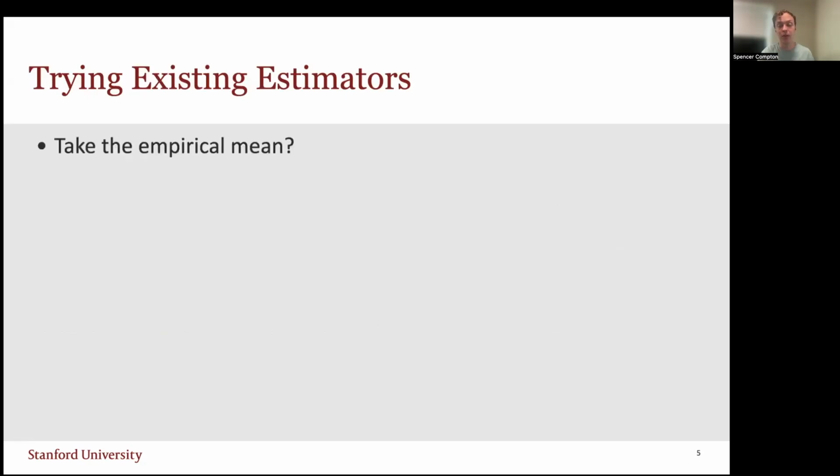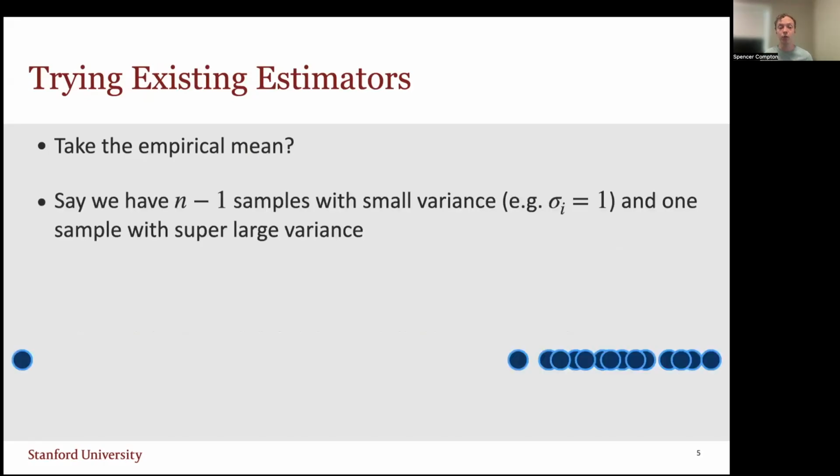The most naive estimator is to just take the empirical mean. But actually, it can perform quite poorly. Say we have n-1 samples with small variance, maybe sigma i equals 1, but one sample with super large variance. Just to make sure the problem is clear, this one sample isn't adversarially chosen to be super negative or super positive. It's just an unbiased Gaussian, but with super large variance. Even then, now the variance of our empirical mean is ruined by this one sample. So the empirical mean performs awfully for this task.